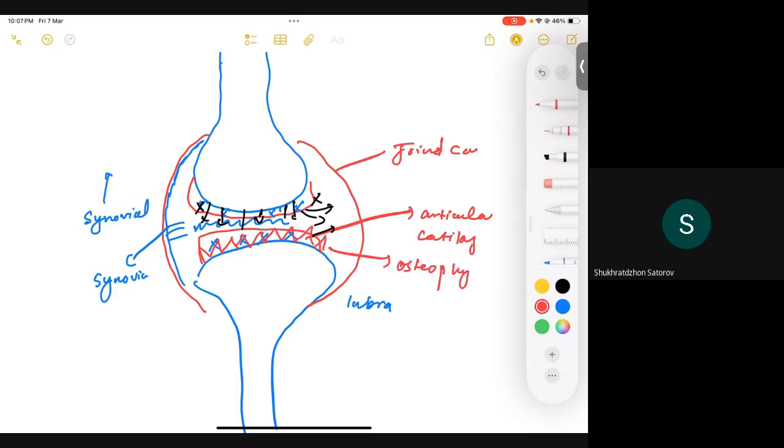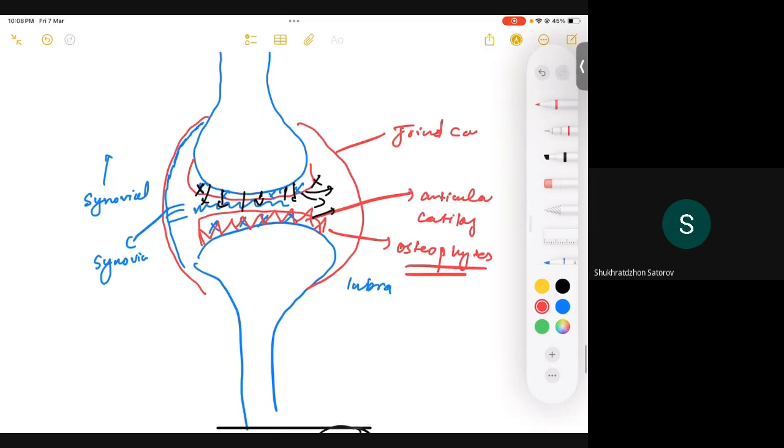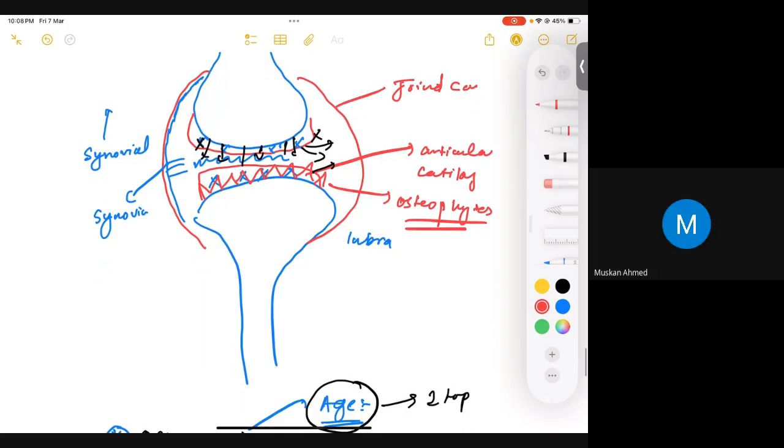Osteophytes. Is that clear? Yes, sir. If I do not have articular cartilage, if I'm rubbing bone against bone, we are going to have reactive bone, or some extra bone formation. It would just protrude out of your bones and resemble spikes upon the bone, which are basically known as osteophyte formation. Is that clear? Yes, sir.